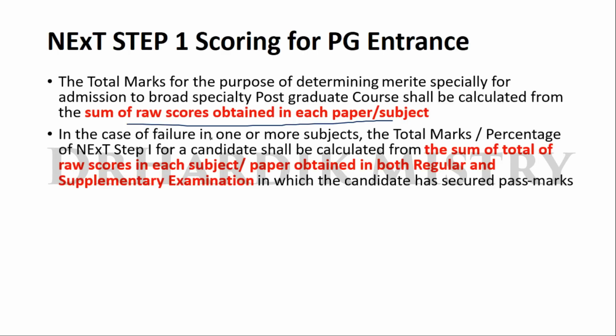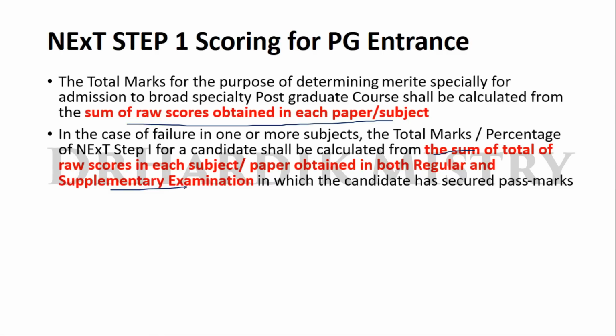In case of failure in one or more subjects, for example the students who have failed in the NExT Step 1 examination and now appear for the supplementary examination, how is the NExT Step 1 scoring for the PG entrance for them? In case of failure in one or more subjects, the total marks percentage of NExT Step 1 for a candidate shall be calculated from the sum of total of raw scores in each subject or paper obtained in both regular and supplementary examination in which the candidate has secured pass marks.